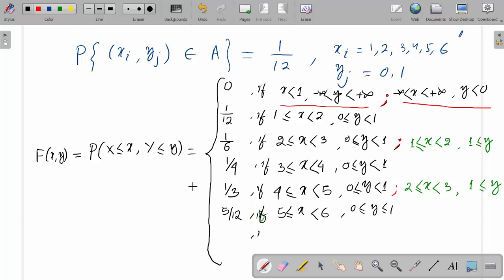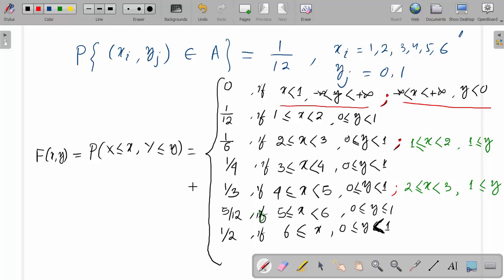Again, if x is greater than or equal to 6 and y is less than 1, so y is equal to 0, x has 6 values. So this will be 1/2.